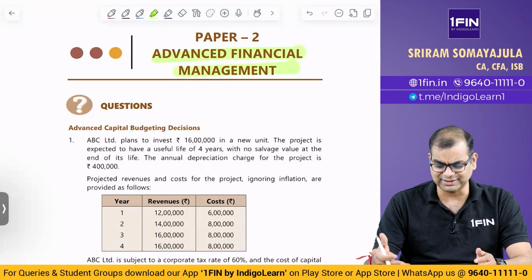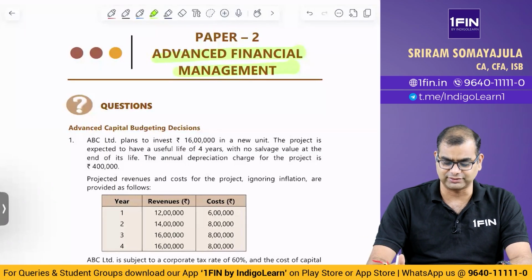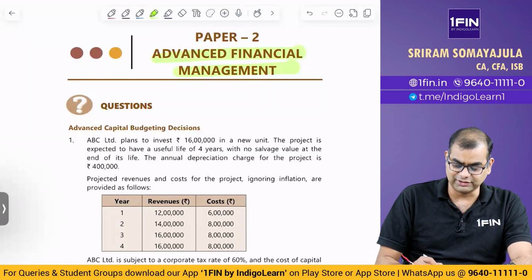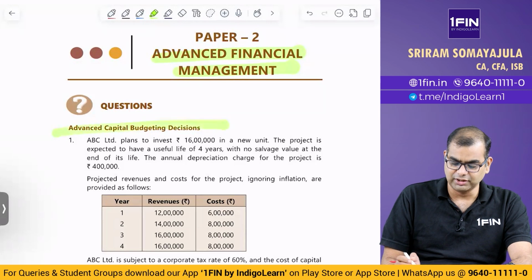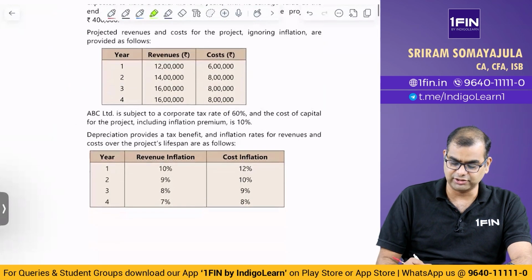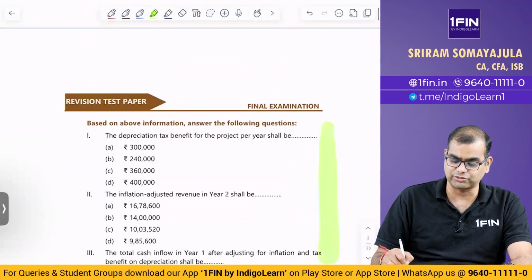They have given each chapter, and this time they have given it in alphabetical order. I don't know why, such weird stuff. But anyway, let's look at it. The first question is on advanced capital budgeting. This is where they have given separate revenue inflation and cost inflation, and then they've asked a bunch of MCQ questions based on that.